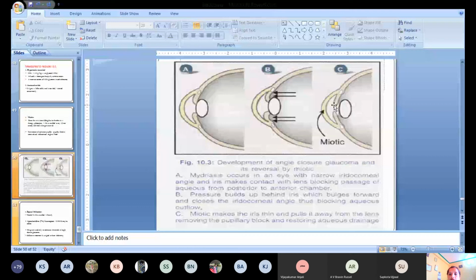By constricting the pupil, it frees the lens from the iris muscles. So there is an opening of these angles, and aqueous humor can easily flow from the posterior chamber to anterior chamber. So when it frees the lens from the iris, obviously there is a separation of this angle also. Okay, there is a widening of the iridocorneal angle. The bulging is not there anymore. Okay, this iris becomes thin. So there is a widening of this angle. There is an easy drainage of the aqueous humor from the anterior chamber.